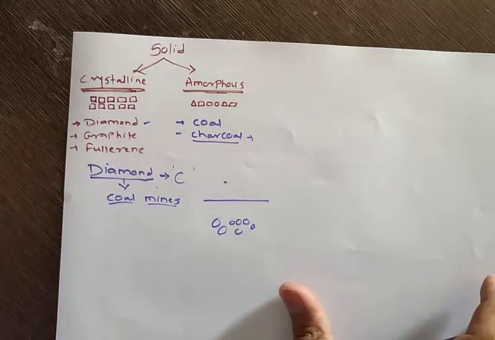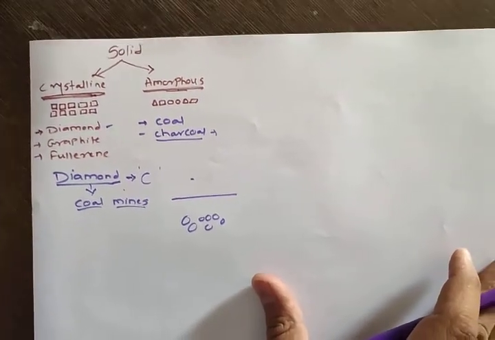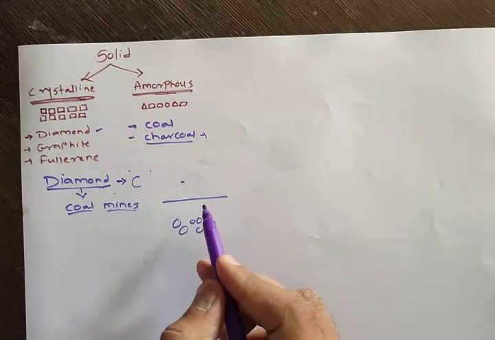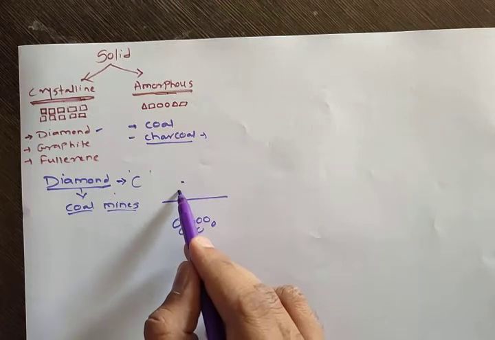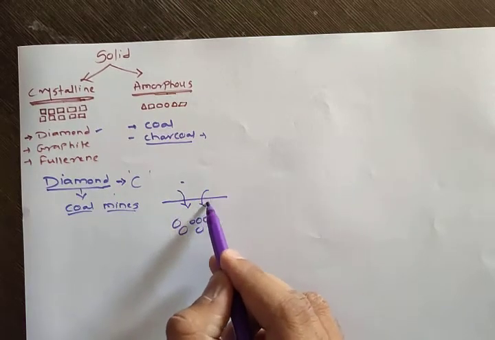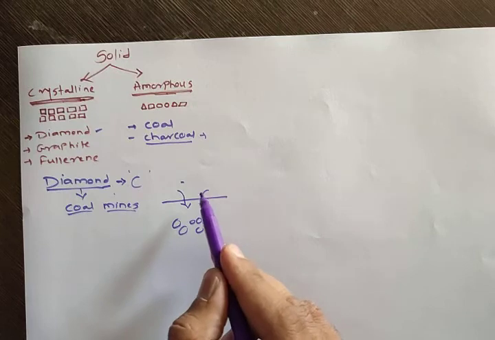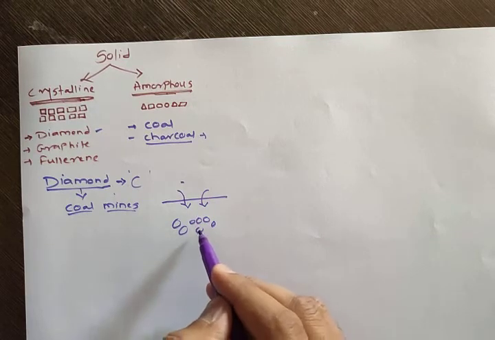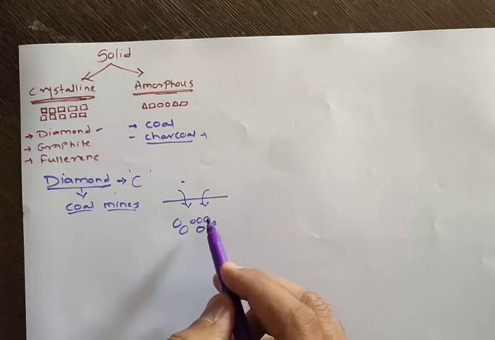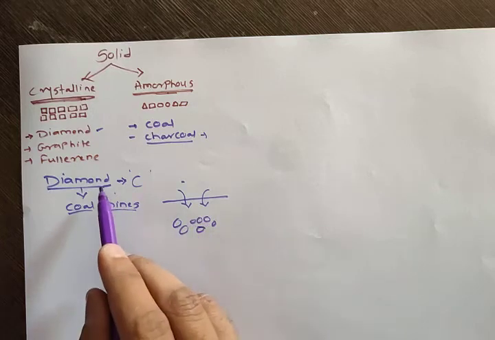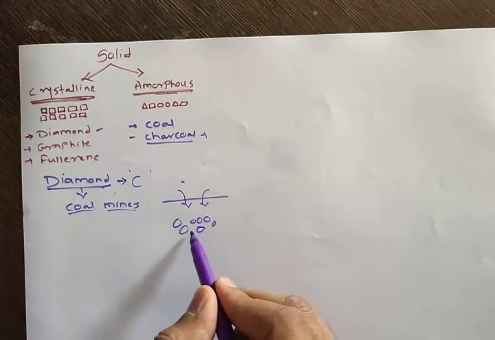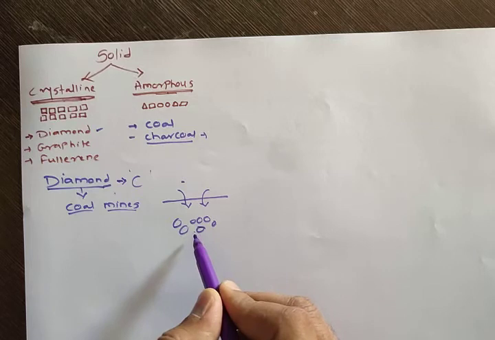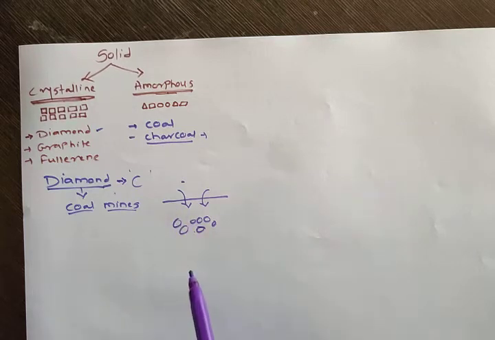All of you know that thousands of years ago many organic matter went down the earth. Then due to the high pressure and high temperature this coal is produced. But when this coal is produced, this naturally occurring diamond is also produced inside this coal mine. So diamond is found in the coal mines.